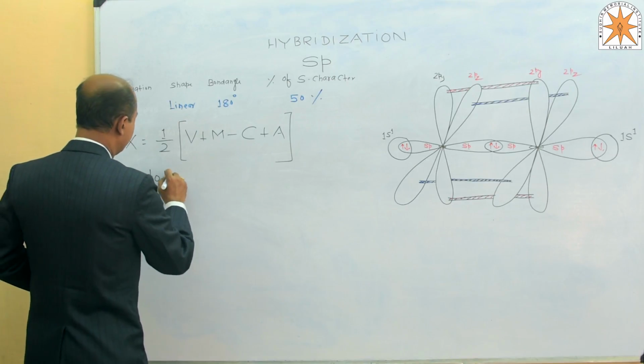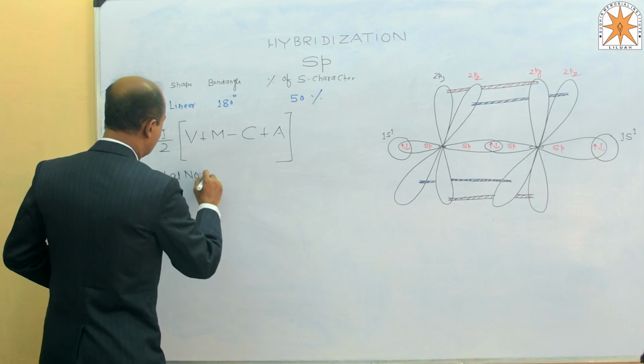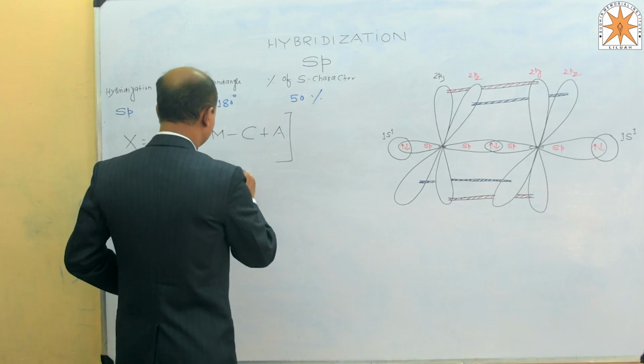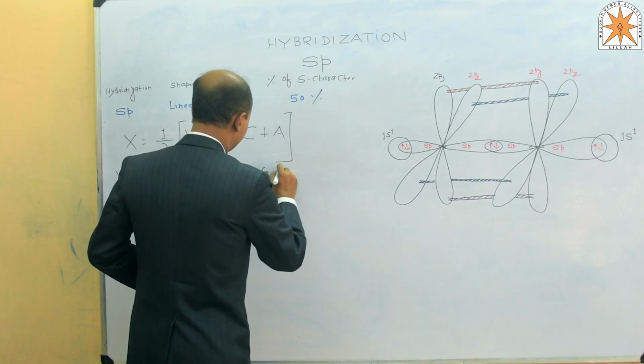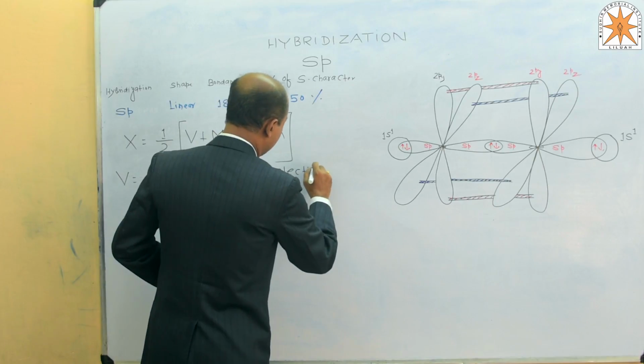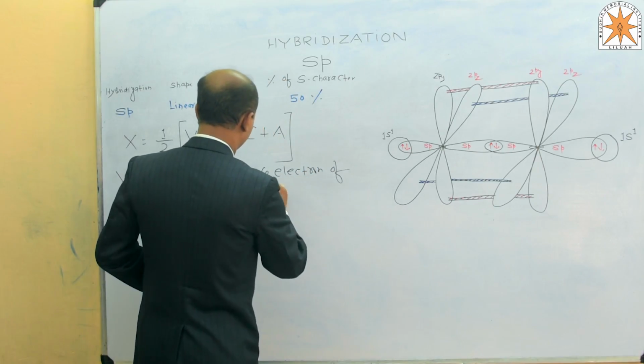Total number of valence electrons of the central atom.